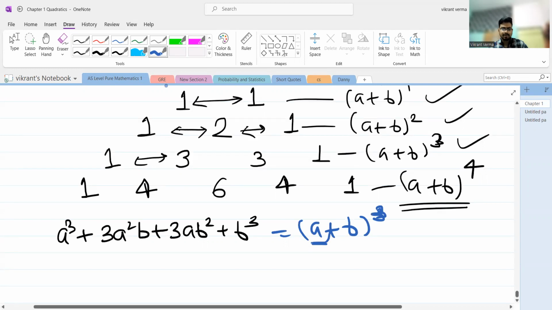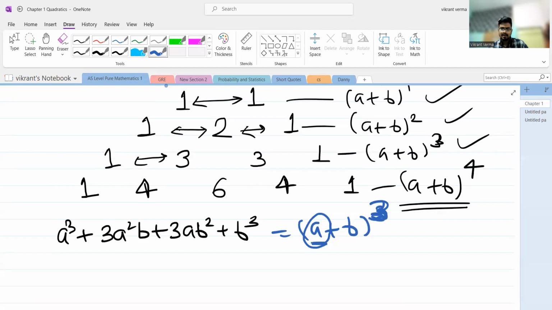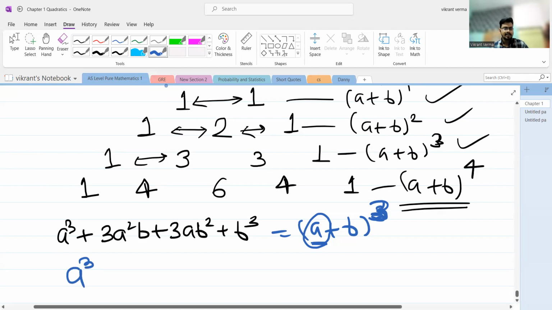For example, I will pick the a, and I will raise it to the highest power. The highest power that you can have in this expression is 3. And the coefficient I will choose from this row. The first coefficient I have picked is 1. So I have used this coefficient and raised a to the highest power.